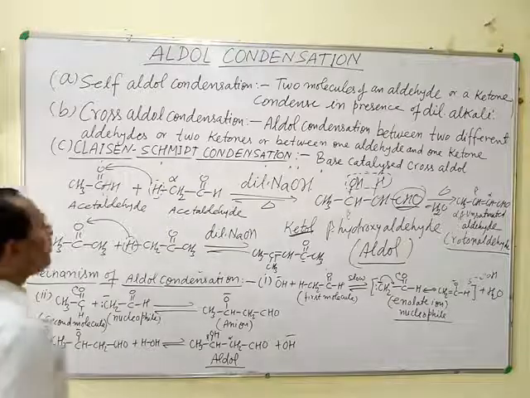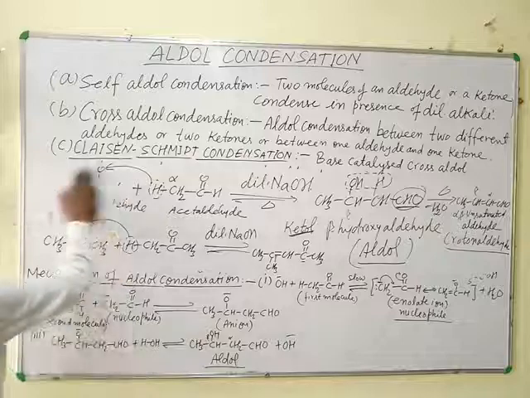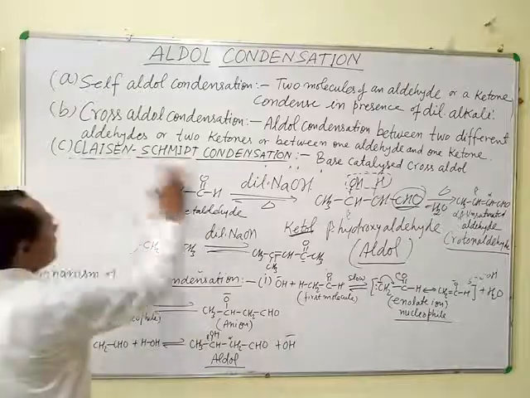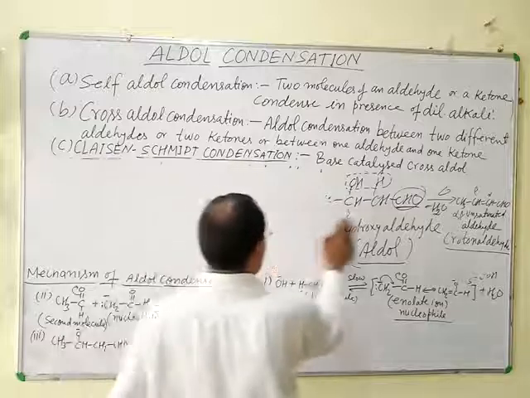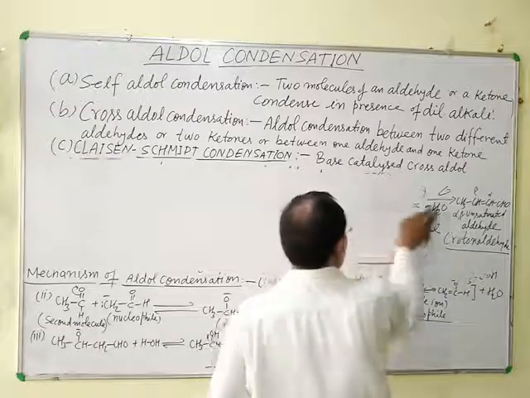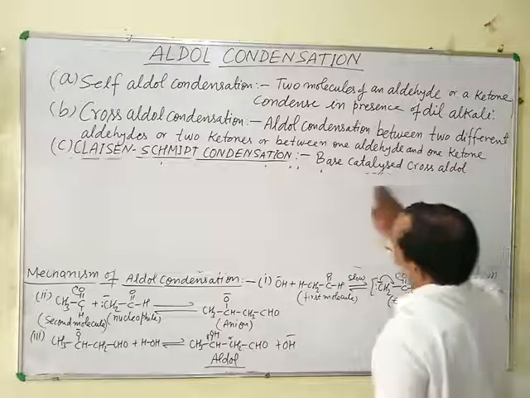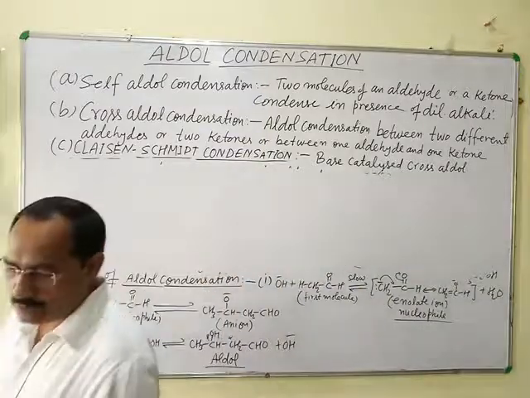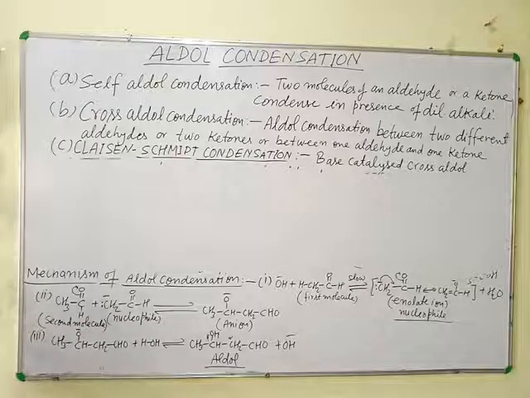Now take some examples of cross aldol condensation. In cross aldol condensation, either two different aldehydes, or two different ketones, or one aldehyde and one ketone is taken.